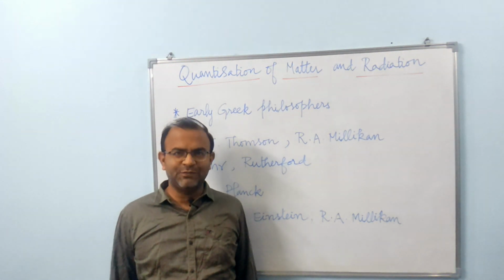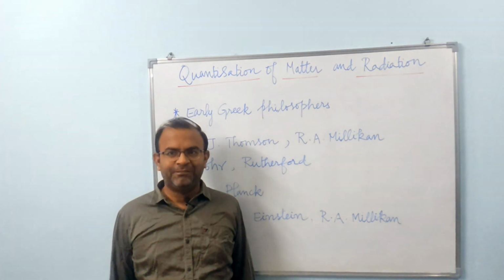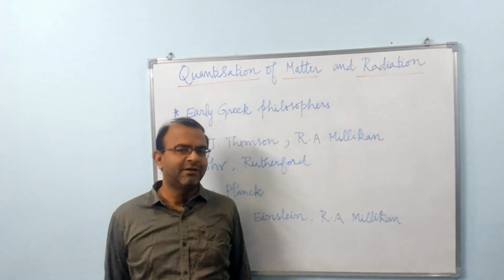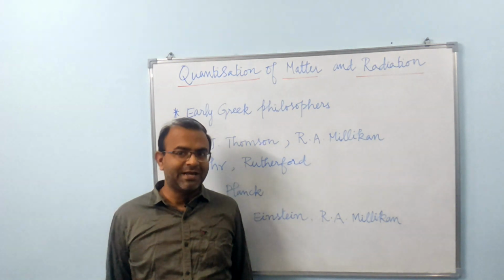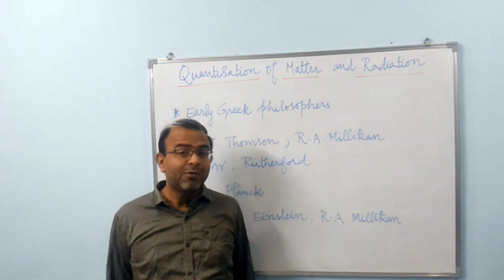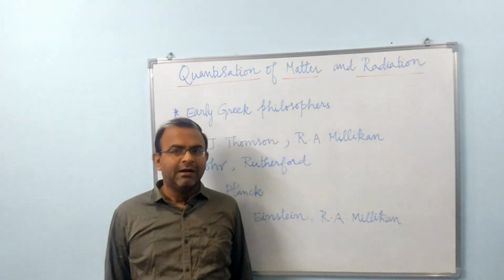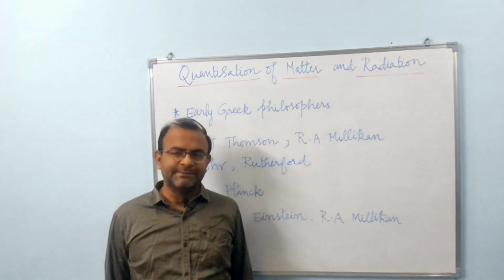The topic of this video is quantization of matter and radiation. What is quantization? Let us begin with the definition of quantization. Quantization refers to the idea that a physical quantity can only have certain discrete values. It essentially means that the physical quantity that is said to be quantized cannot take any arbitrary value. The values that it can take cannot be continuous. That's what we mean by discrete.